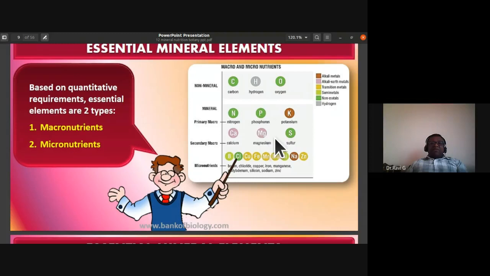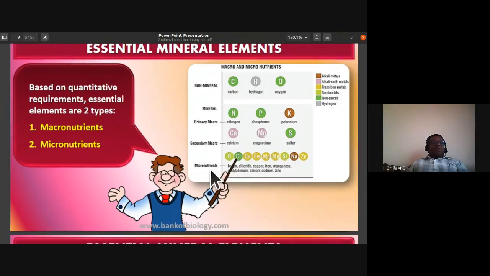Magnesium, Mg, is required for the synthesis of chlorophyll. It is an important component of the ring structure of chlorophyll. So calcium, magnesium, and sulfur are the secondary macronutrients.